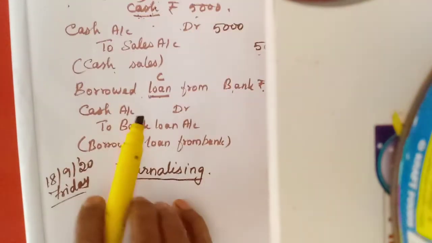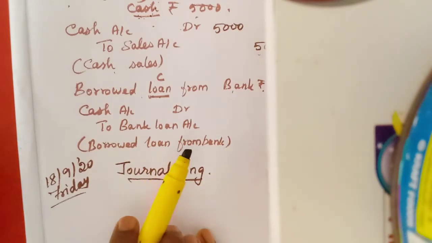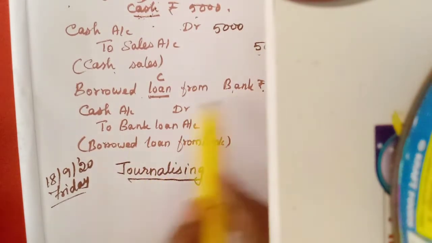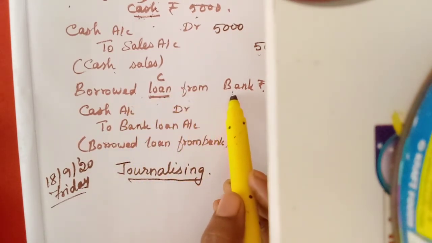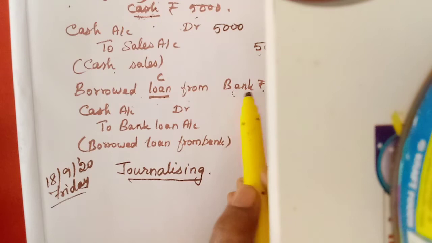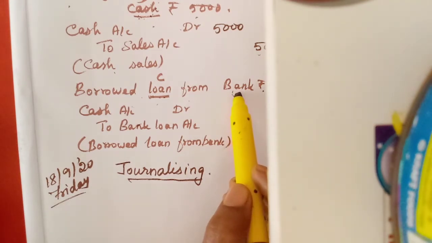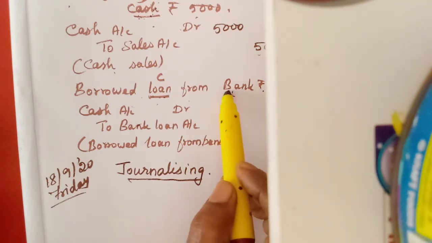Okay. Then, borrowed loan from bank, 10,000. Here we are borrowing a loan from the bank. Here, who is that? Two accounts. One, bank, we can consider, isn't it?